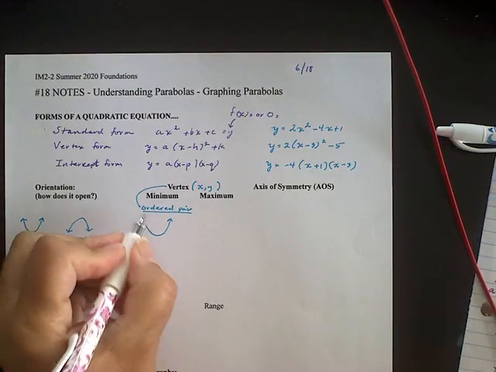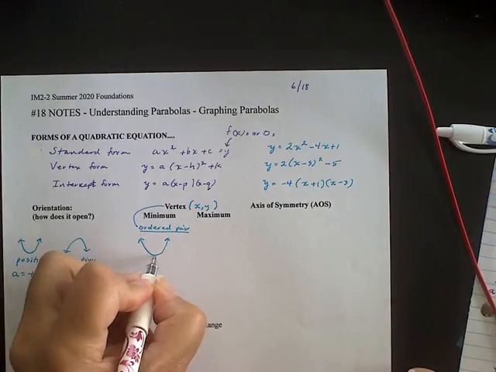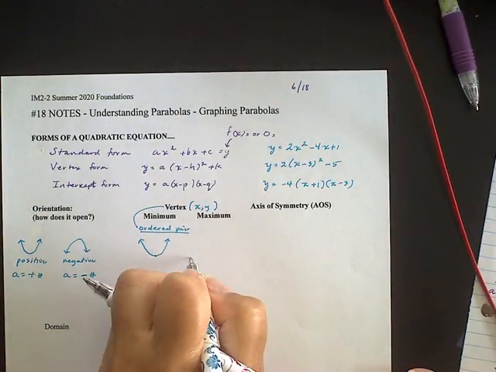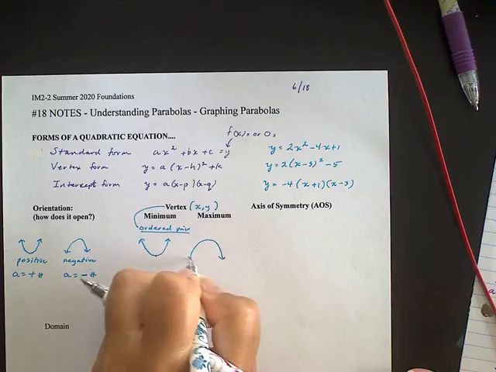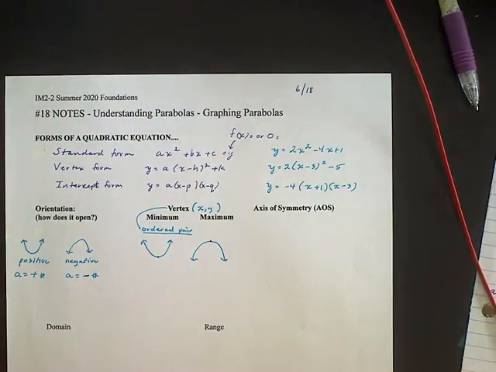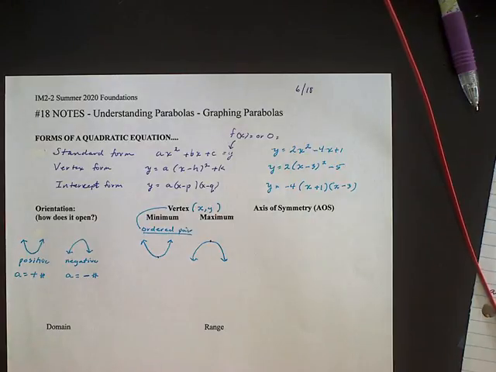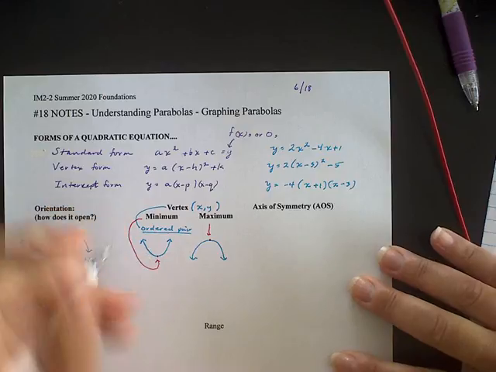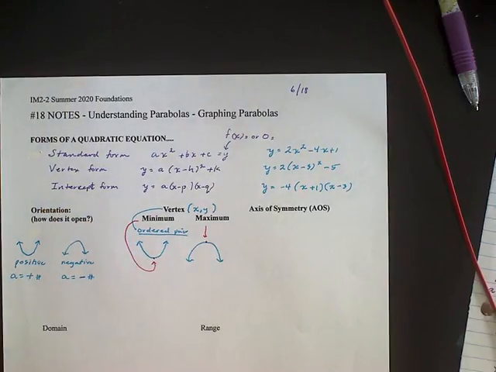So there is a lowest point when there's a minimum, and that lowest point is right here. When there is a maximum, the graph looks like this, and that highest point is your maximum. Okay, so there's a minimum and a maximum. So this is our maximum. This here would be our minimum. That's the vertex point. That's the ordered pair.